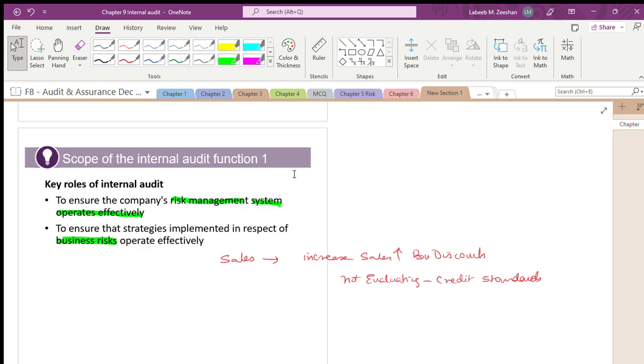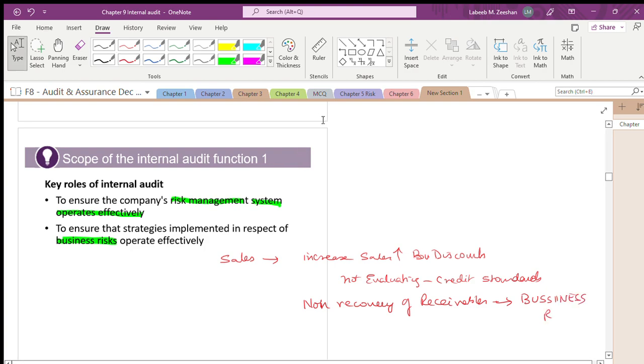If that is the case, what will happen? It will be non-recovery of receivables. If it is non-recovery of receivables, this is the example of what? This is the example of business risk.